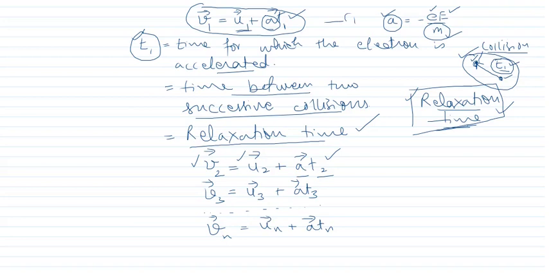We can say 1, 2, 3, 4 and so on. Now if we add them together, what will we get?